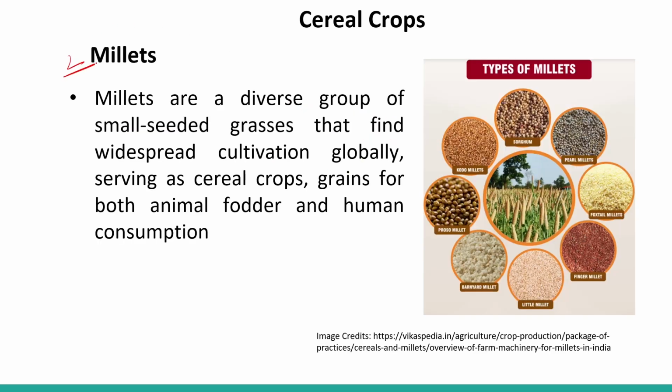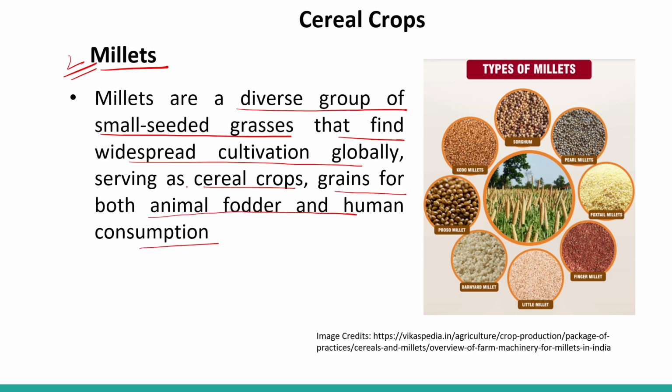Okay, so next is millets. Millets are a diverse group of small seeded grasses that find widespread cultivation globally and serve as cereal crops, grains for both animal fodder and human consumption. So millet is a group of cereals. So here you can see this is millets.